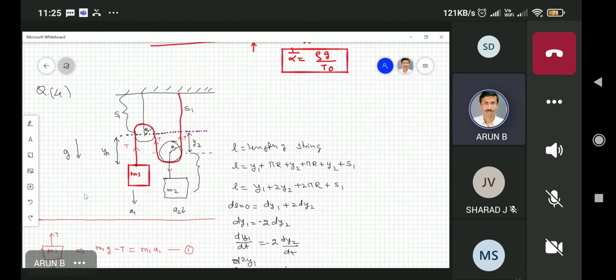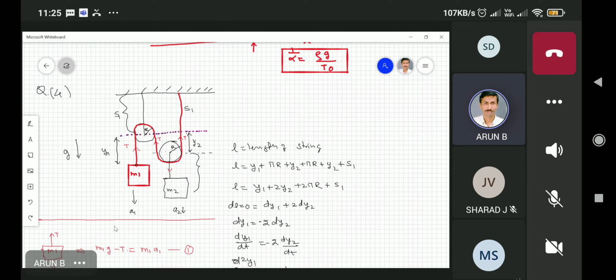Hello, sir. Yes. I have one doubt. Sir, as we can see, S1 is constant, so A1 and A2 should be in opposite directions, right? Yes, but the equation will change, right? No, see equations 1 and 2.